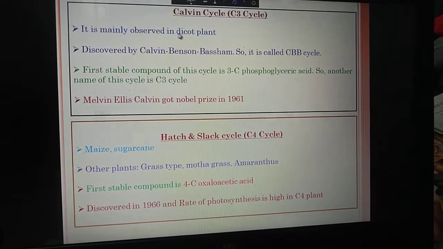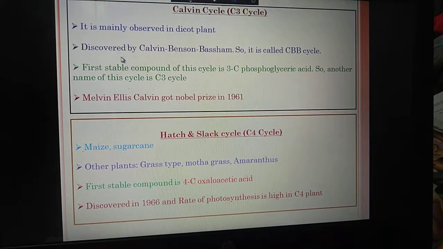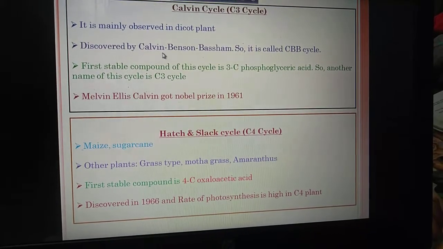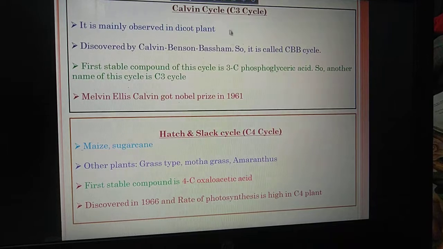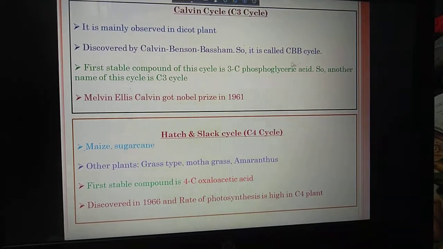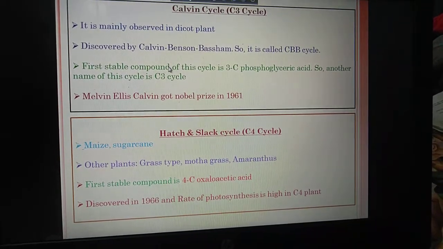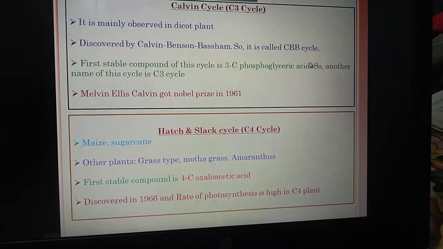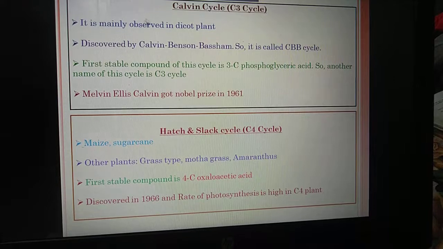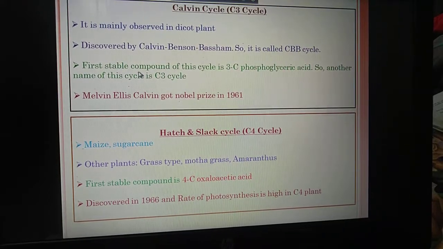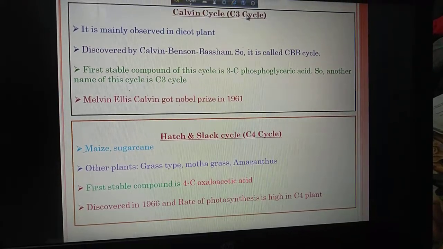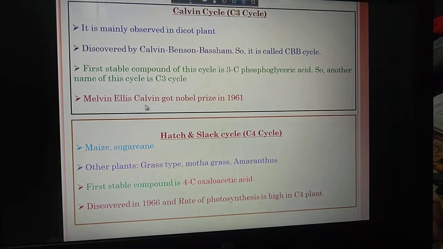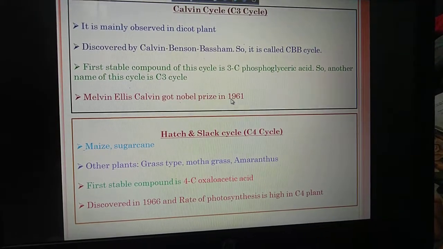It is mainly observed in dicot plants. It was first discovered by three scientists, Calvin, Benson and Bassham, so another name of this cycle is the CBB cycle. In this process, the first stable compound is 3-carbon phosphoglyceric acid, so another name of this cycle is the C3 cycle. Also, why is the Calvin cycle considered the C3 cycle? Melvin Calvin got the Nobel Prize in 1961.